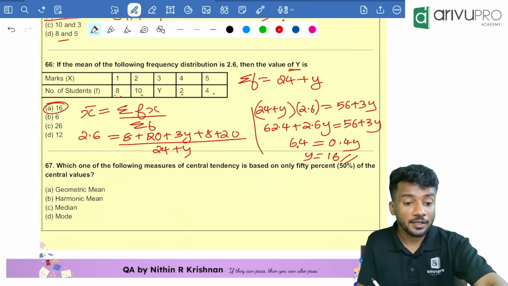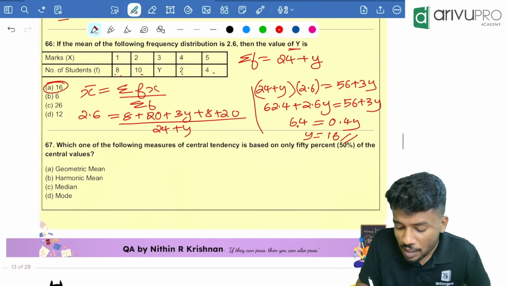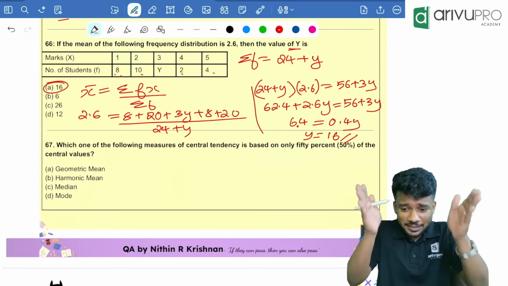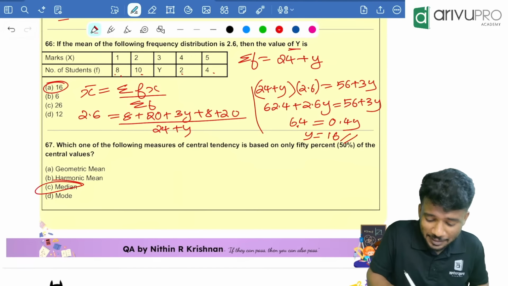Which of the following measures of central tendency is based on the 50% of the central values? 50% of the central values. Which is based on that? Median.